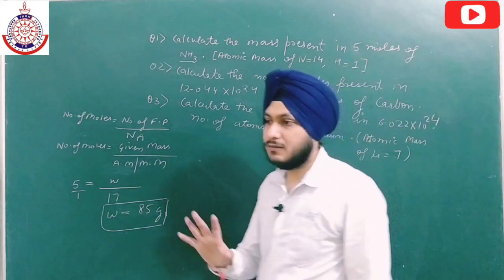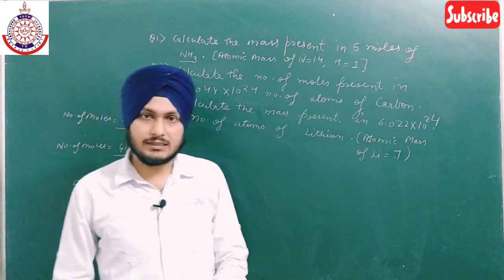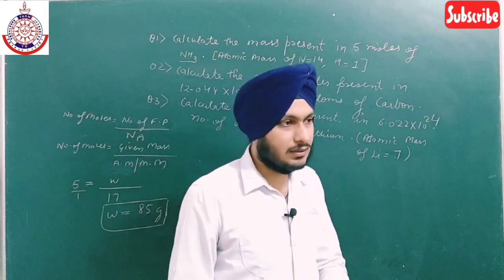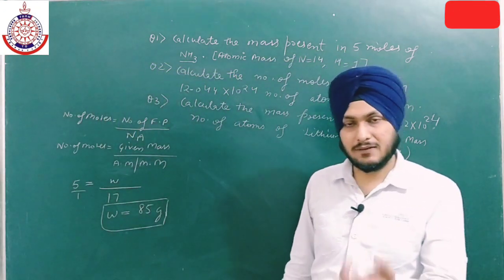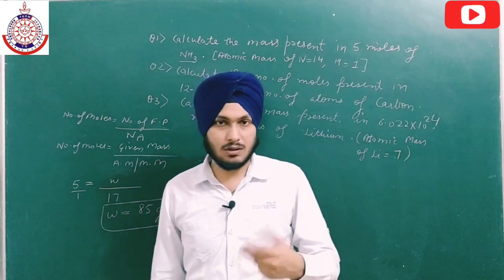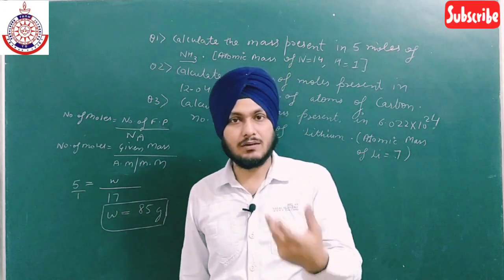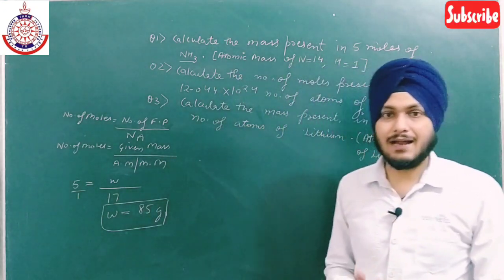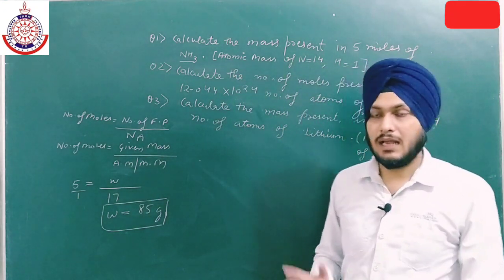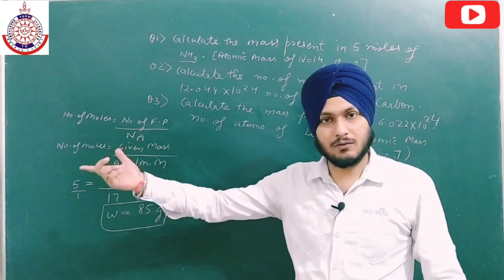In every question of correlation where atomic mass is given to us and we have to calculate the fundamental particles, or vice versa, where the fundamental particles are given to us and we have to calculate the mass, firstly we have to calculate the moles. Then put the value of moles in the second formula.